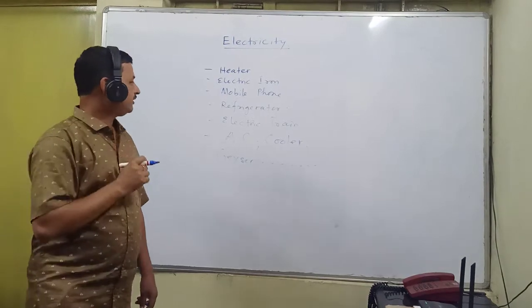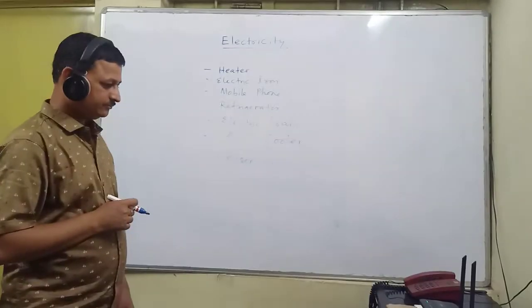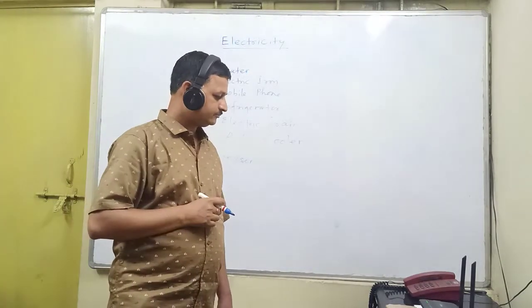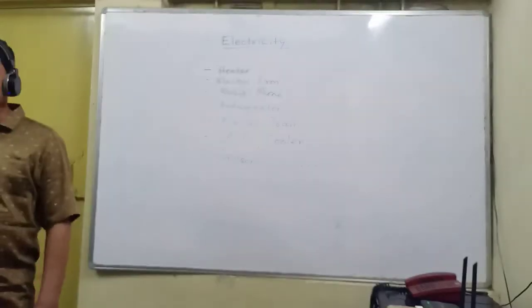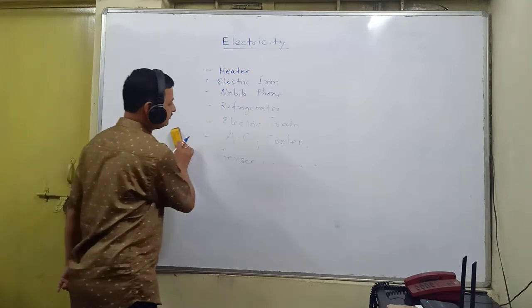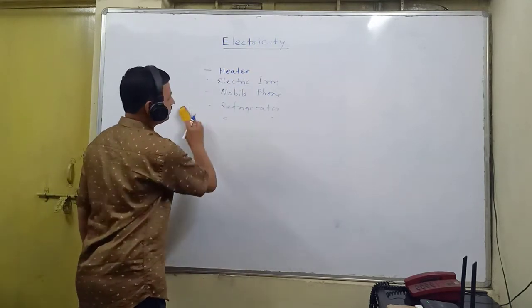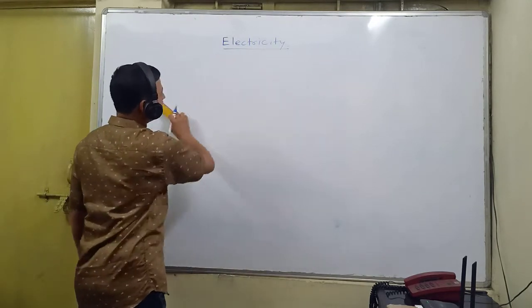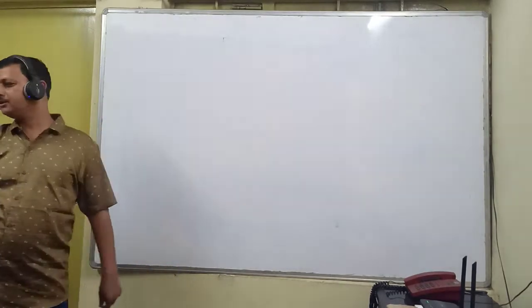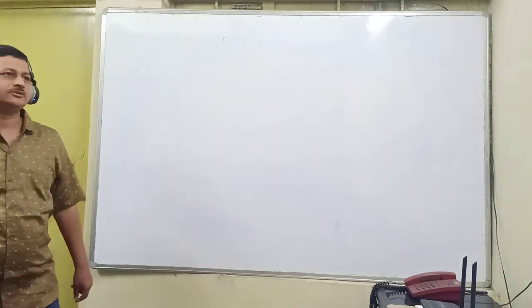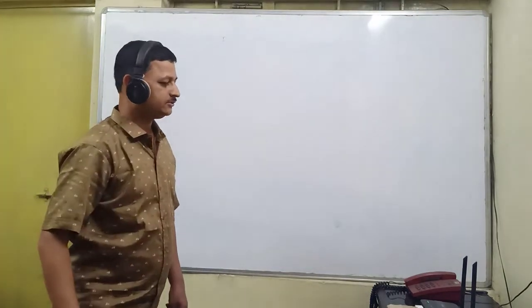So before entering into this chapter, as you know, electric current is one of the fundamental physical quantities. In class 9 you have read, electric current is one of the fundamental units, or base physical quantities.